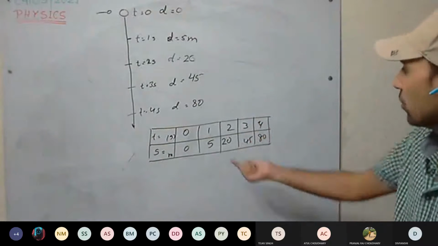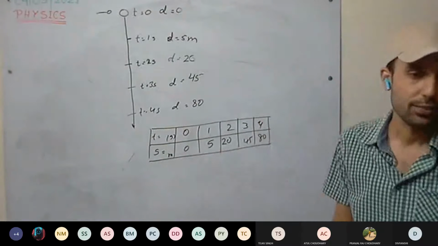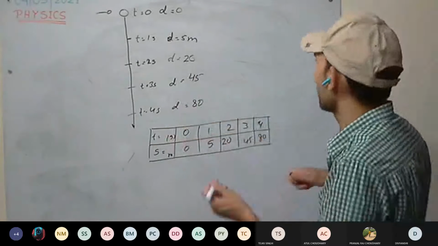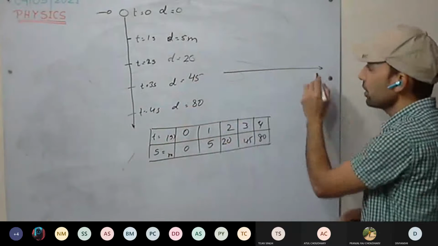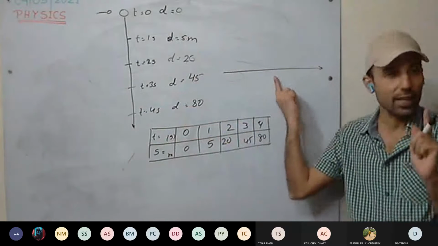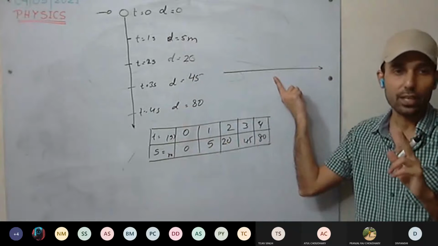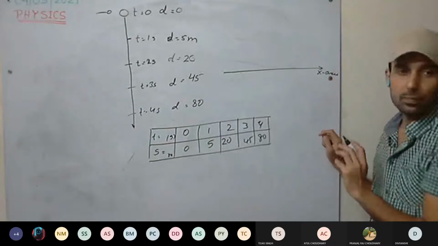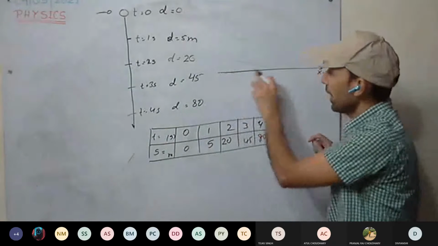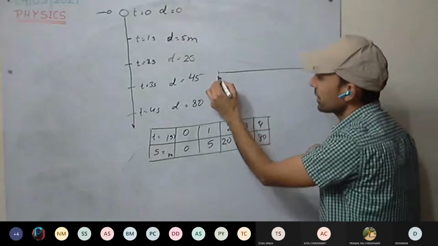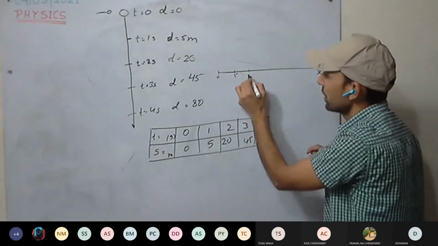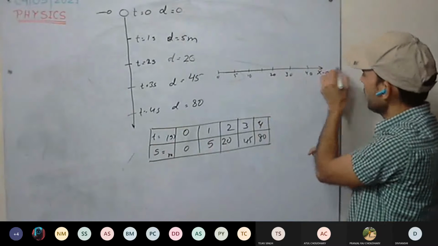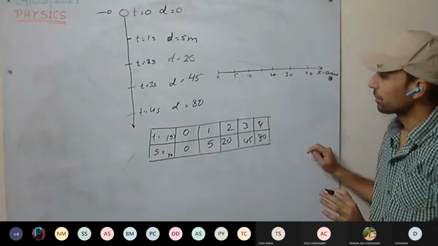So this is how we represent it in a table. Now we will be considering motion in one dimension. That means only one axis we require, the x-axis. The x-axis represents distance. This is 0, then 5, 10, 15, 20, 30, 40, 80 somewhere. This is the distance.